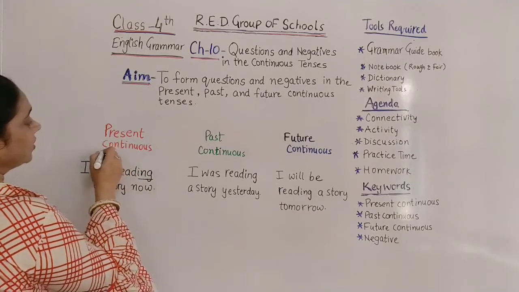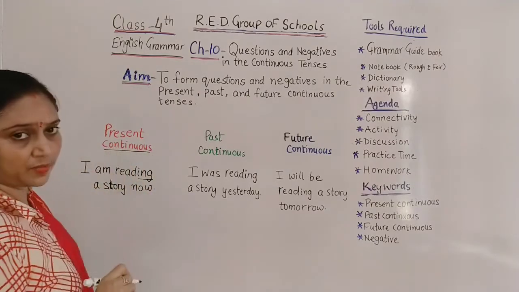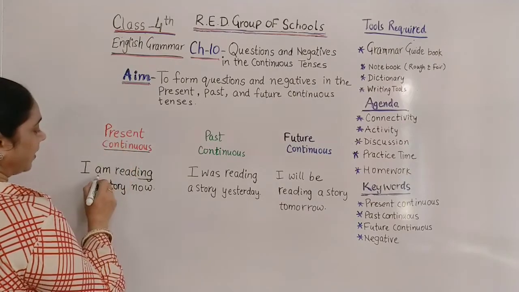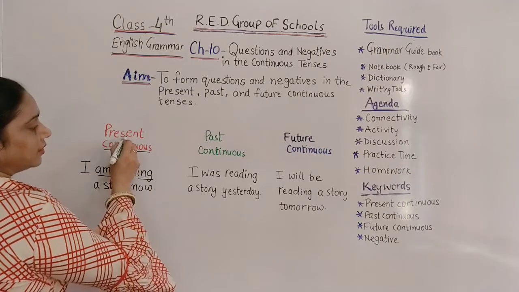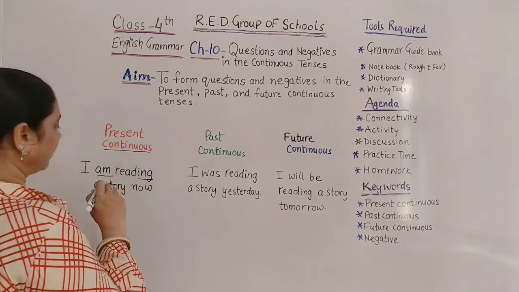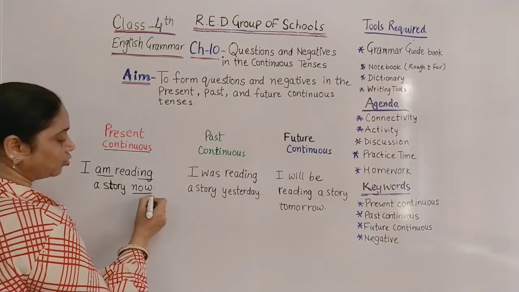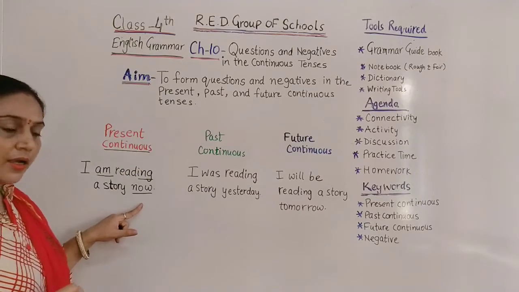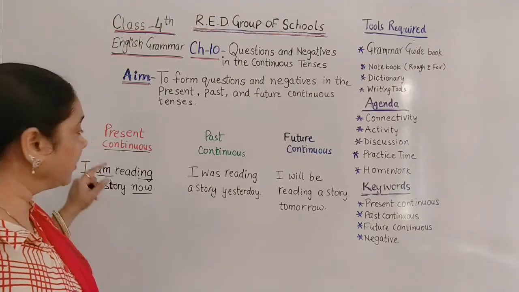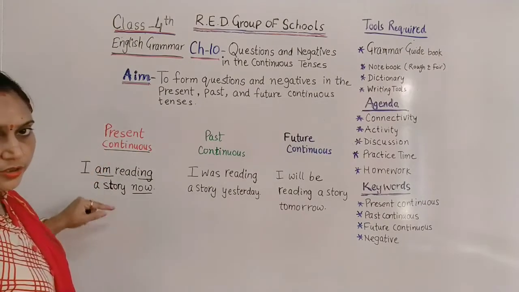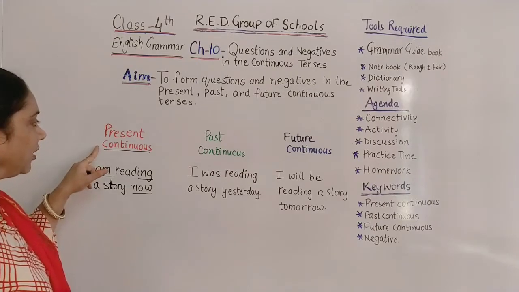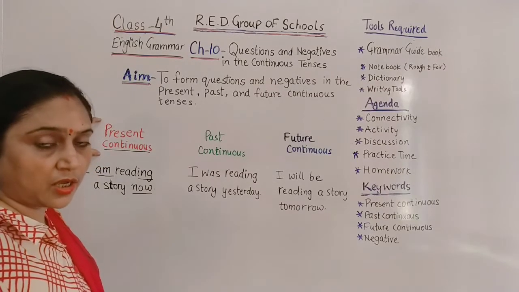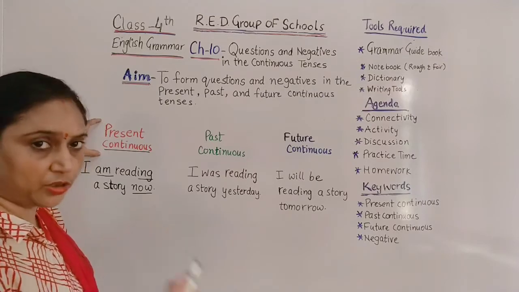So this is showing that the action is of continuous time. And here am is presenting that this is the time of present, and one time order word, now, is also used. So all these things are helping us to identify the tense present continuous, something that is happening in the time of present and continuously.